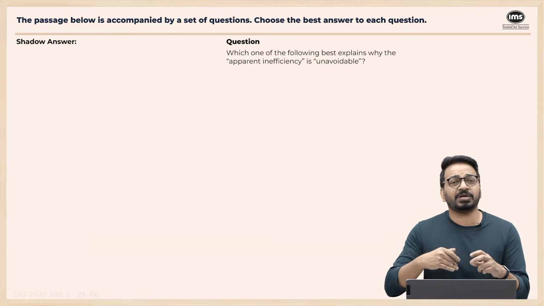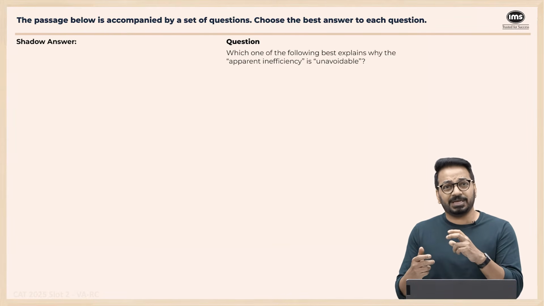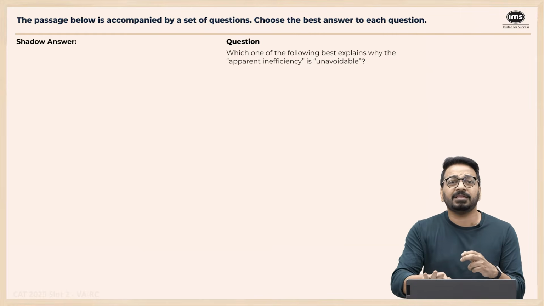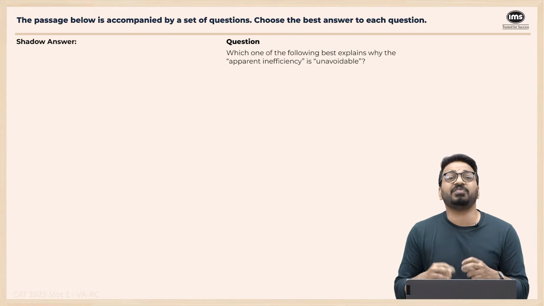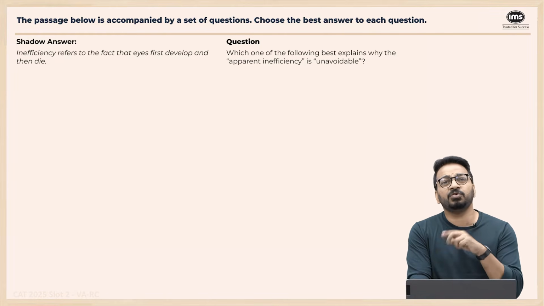This eyelessness is not happening directly. First, eyes start getting developed in the embryo stage, and after a few hours they start developing, and then they get rid of them, right? Then they're saying it's unavoidable. Why is it unavoidable? So the inefficiency is this: that first eyes develop and then go.